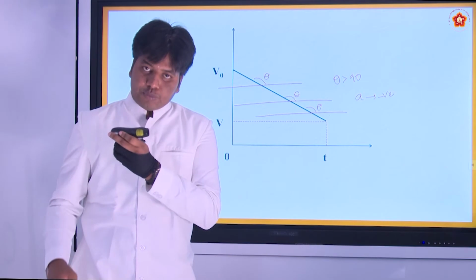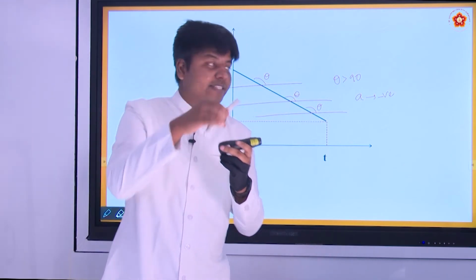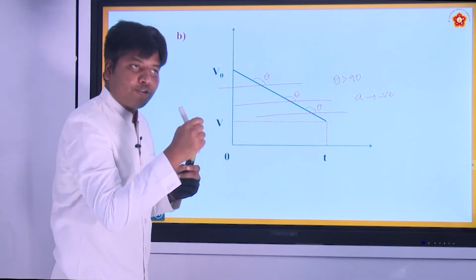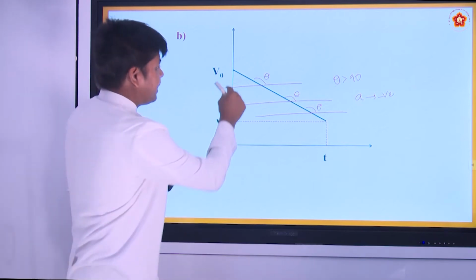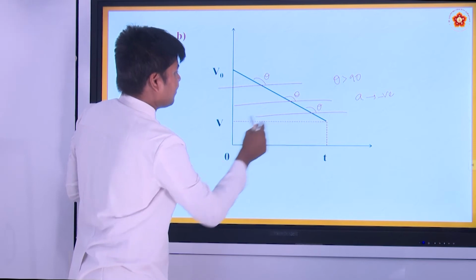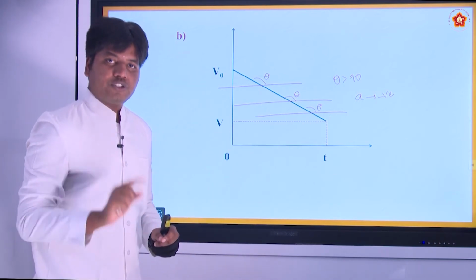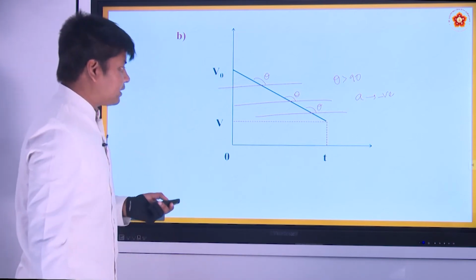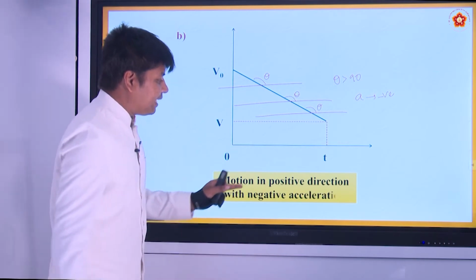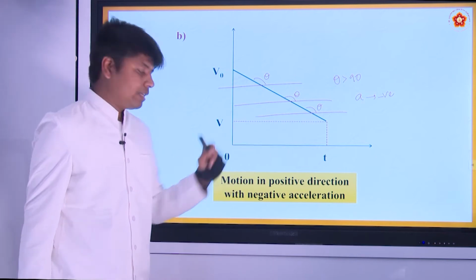The body is moving like this, but the acceleration, the force being applied on the body, is in the opposite direction. That's why it has some initial velocity. As the force is opposing the motion, it is slowly decreasing, with some final velocity which is less than the initial velocity. Understood? So here you can see the body is still in the positive direction with negative acceleration. That is the reason the velocity is decreasing.